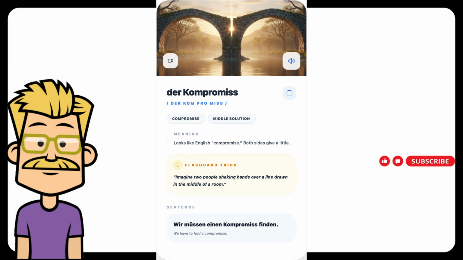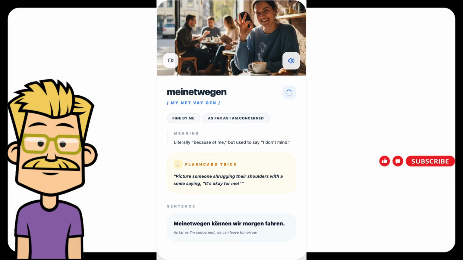Next German word is Meinetwegen. Pronunciation, meinetwegen. Meaning in English, as far as I am concerned, for my part, fine by me. How to remember this? Meinetwegen literally means because of me. In everyday speech, it often means I don't mind, it's okay for me. Example sentence, Meinetwegen können wir morgen fahren. English translation, as far as I am concerned, we can leave tomorrow.